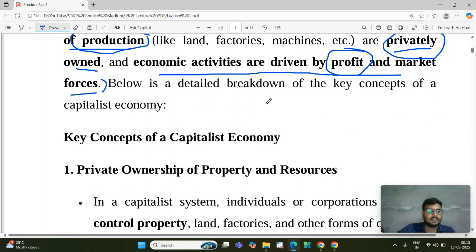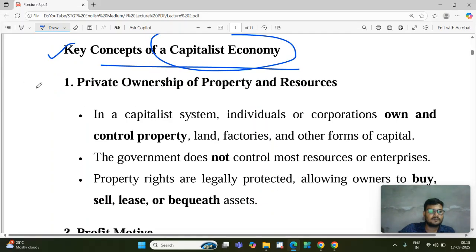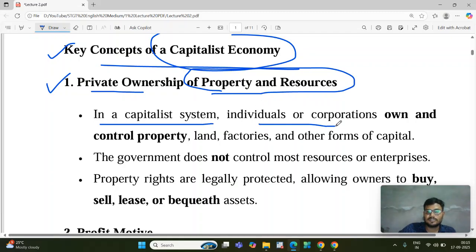So here are some concepts, or we can say the features or characteristics, of the capitalist economy. The first feature is private ownership of property and resources. It means in the capitalist economy the resources are owned by private institutions and private individuals. In the capitalist system, individuals or corporations own and control property, land, and factories.